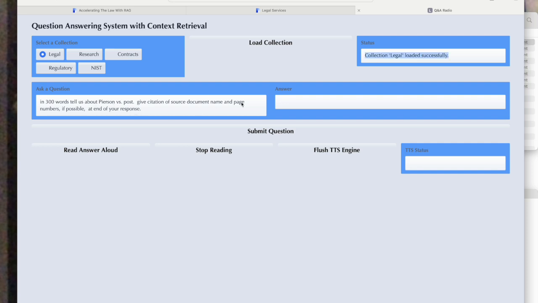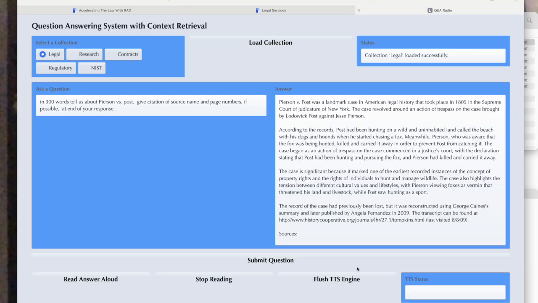And I'm going to pause this because this is a small machine with 8 gigabytes of RAM, and I can't record the screen and do the processing. Okay, and here's our response.